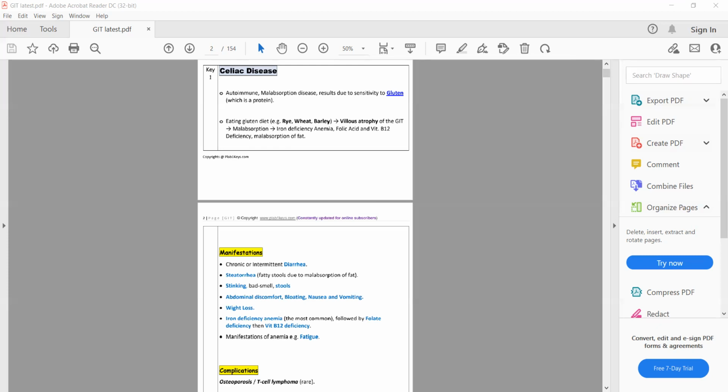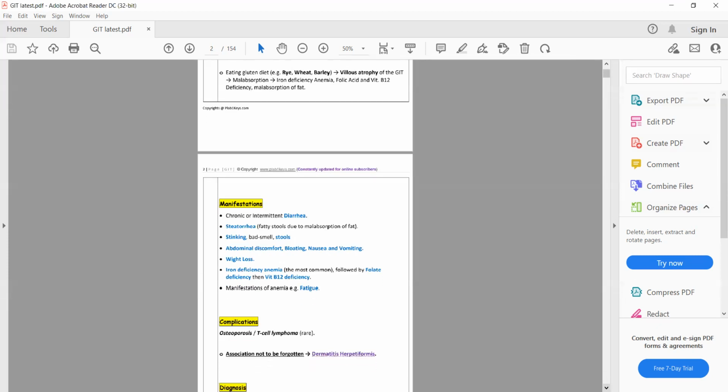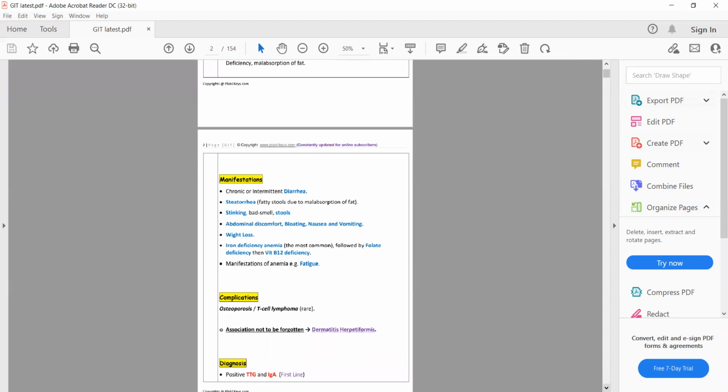What are the complications of celiac disease? As fats are not absorbed, fat soluble vitamins such as vitamin D will also not be absorbed, which will result in osteoporosis.